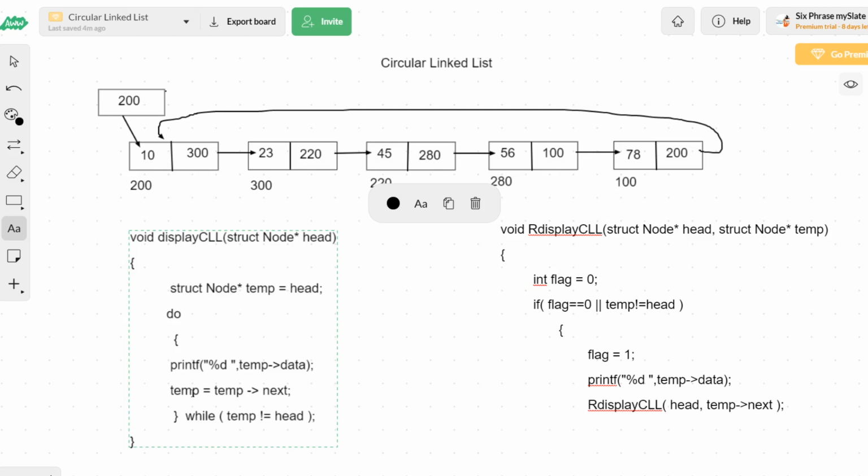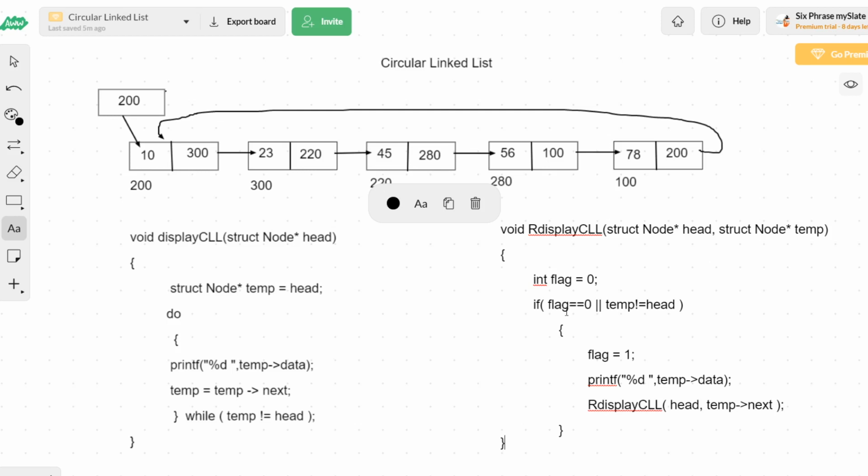So if this condition is true, then I will enter inside, flag will be changed to 1, and we'll print the data, and then I will recursively call the same function with temp of next. But there is still one more problem that we have. Whenever a recursive call is made, you will come to the first line again, and flag = 0 will be executed. So every time flag will be initialized to 0, and every time this condition will become true.